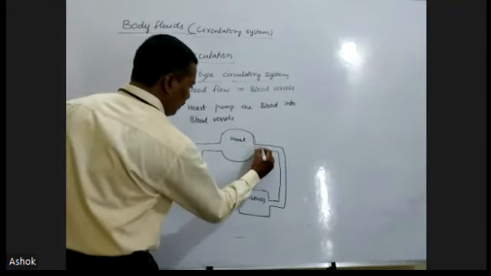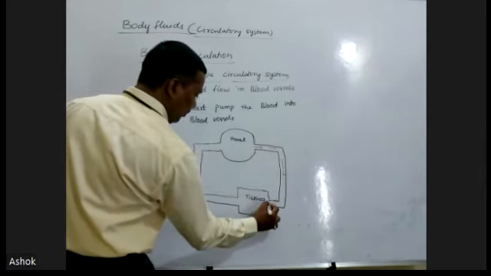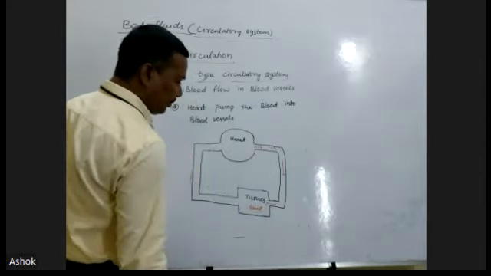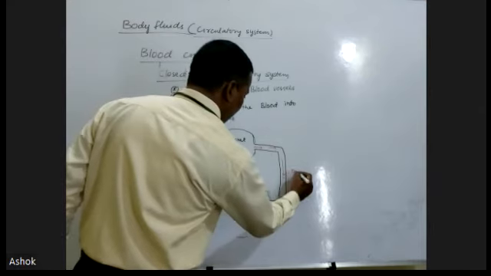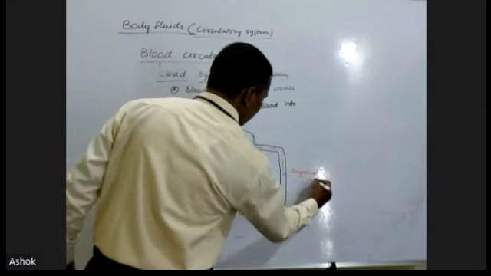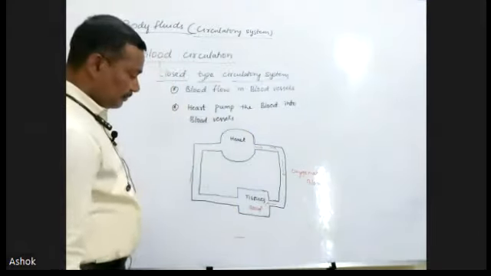When the heart pumps the blood, this blood enters the tissues. This is oxygenated blood. It enters the tissues.